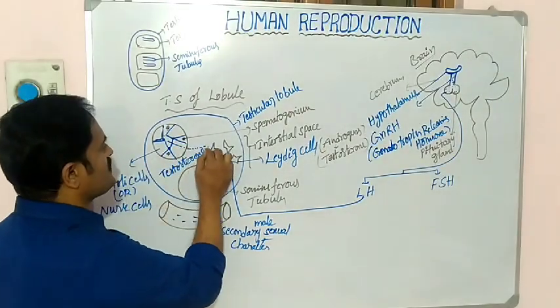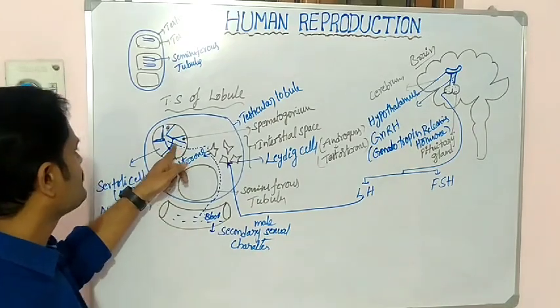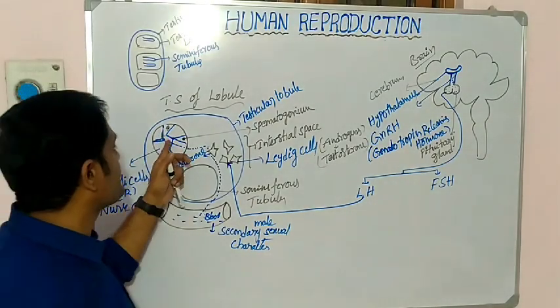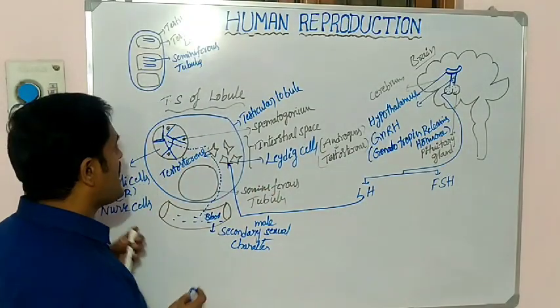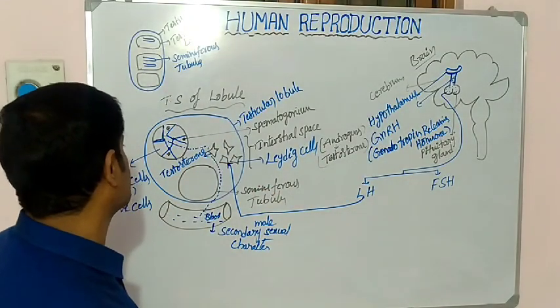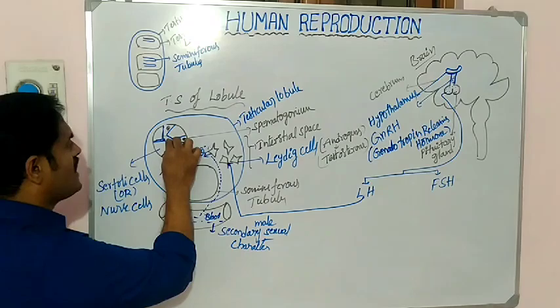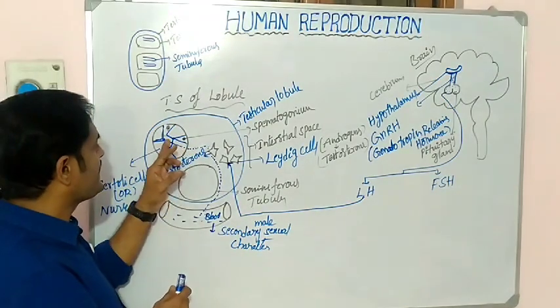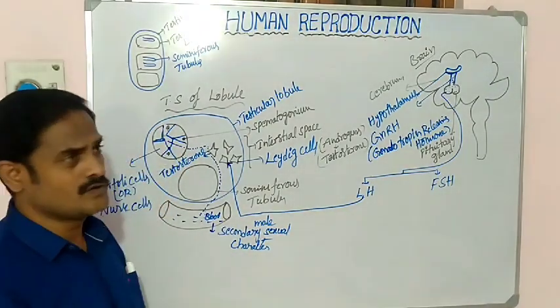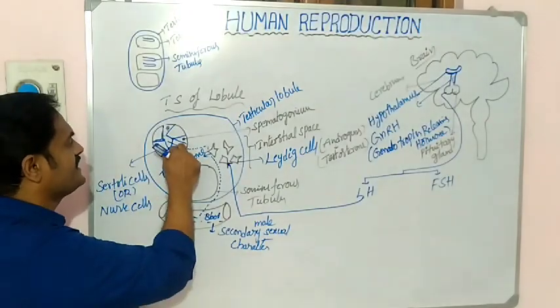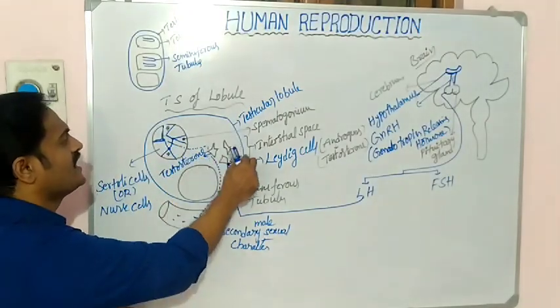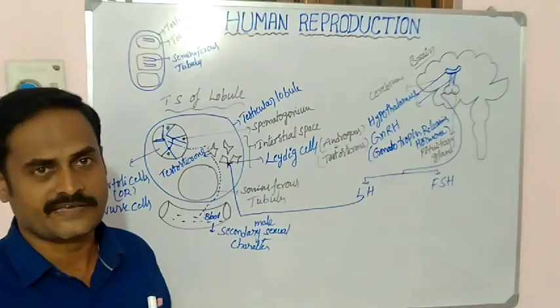Some other portion of the testosterone is released into the seminiferous tubules, inside of the seminiferous tubules. And what will happen here? Commonly, if the testosterone enters the seminiferous tubule, it does not stay for a long time. Again it comes back into the interstitial space.